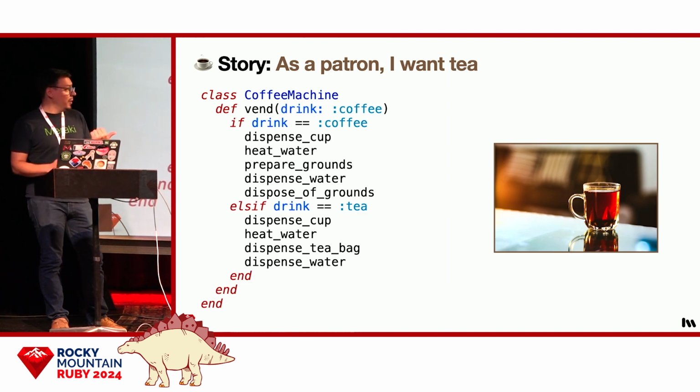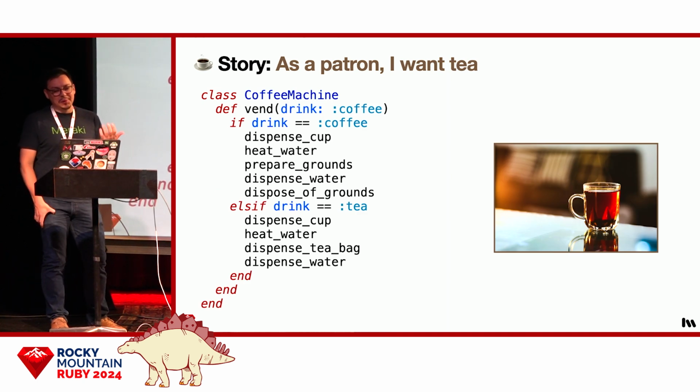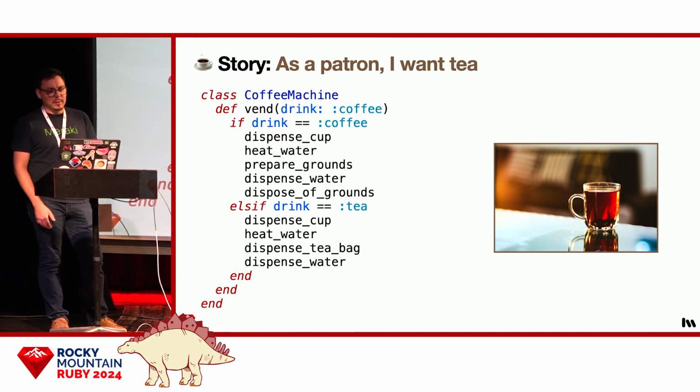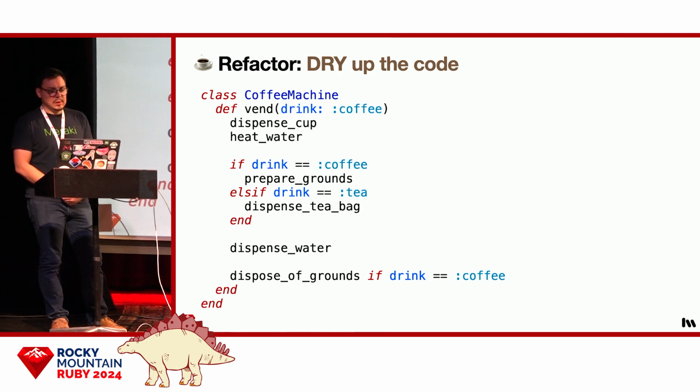All right, here we've added a conditional to determine whether to serve coffee or tea. And in the process of doing that, we added some duplication. The dispense cup, heat water, and dispense water steps are all duplicated between the two beverages. So naturally at this point, let's DRY it up. Here's the DRY version of the code.